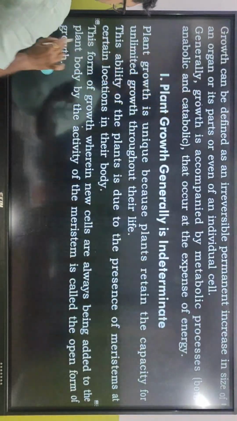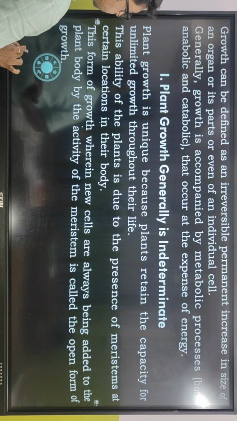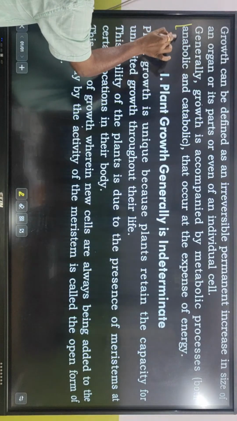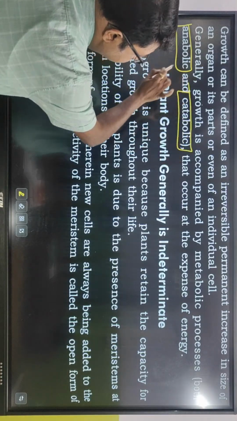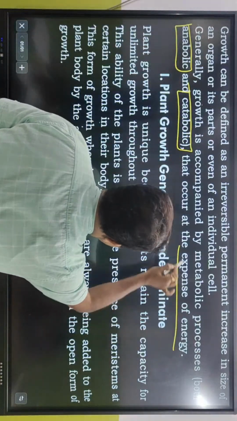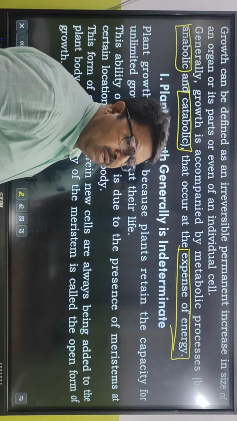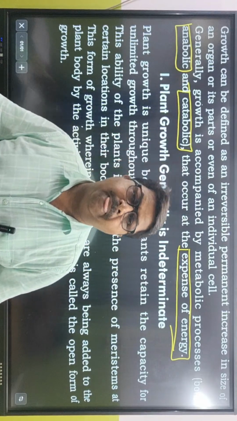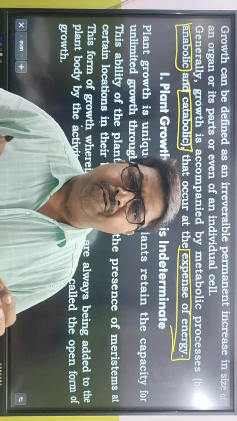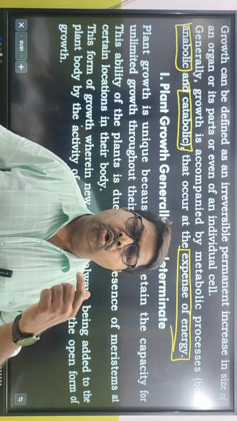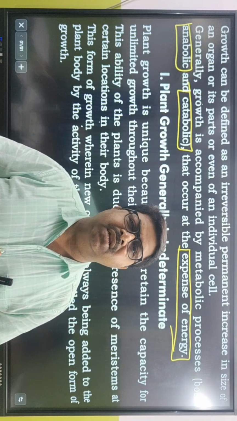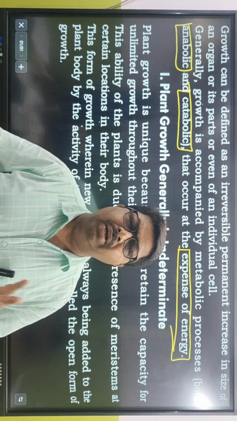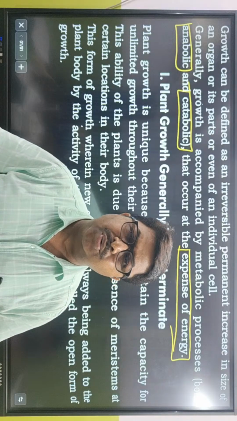Generally, growth is accompanied by metabolic processes, both anabolic and catabolic, that occur at the expense of energy. What is the best example of anabolism? The best example of anabolism is photosynthesis. To make glucose we know that energy is required. We have seen in the dark reaction, the Calvin cycle, that 18 ATP and 12 NADPH2 are required to make glucose.